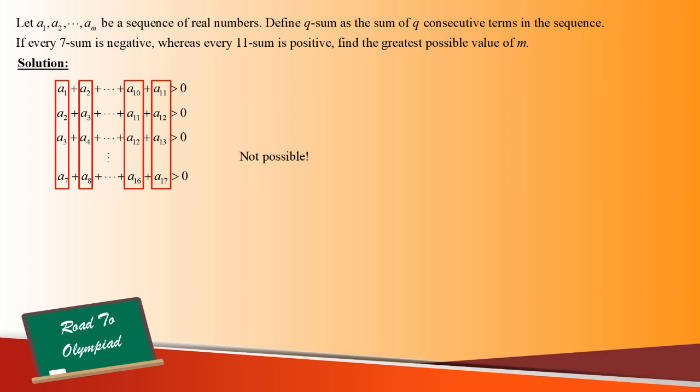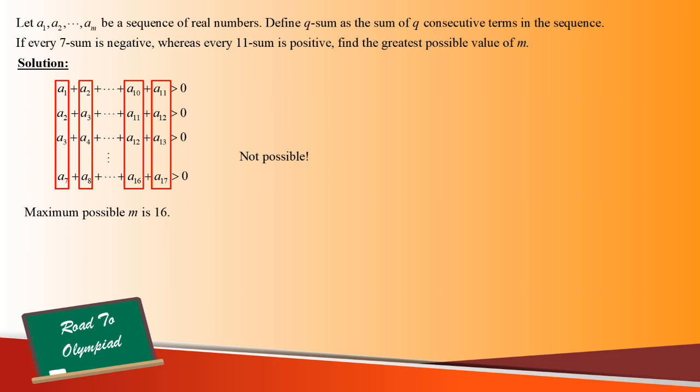In fact, the same problem will occur when we have more than 17 terms, as we can always find a subsequence with 17 terms that leads us to the same contradiction. Therefore, the maximum possible value of M here is 16.